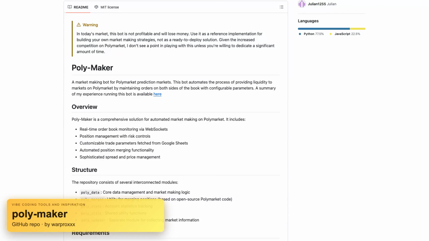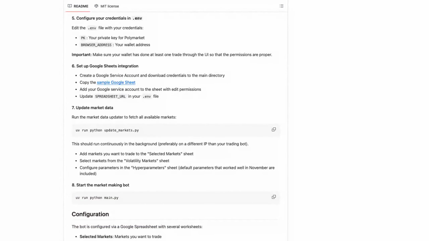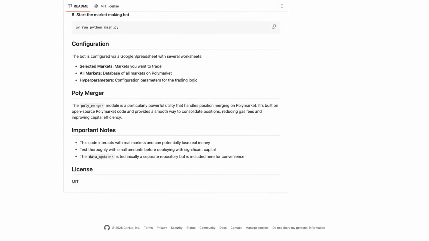Polymaker keeps two-sided quotes live on Polymarket, so instead of manually babysitting a market, you let the bot keep posting bids and asks around your target spread. The operator surface is the interesting part. Credentials live in a local env file, but the trading parameters are driven from Google Sheets, which makes inventory limits and pricing tweaks feel more like running a desk than editing Python. The warning is blunt too. Right now it's framed as a reference bot, not a profitable one.